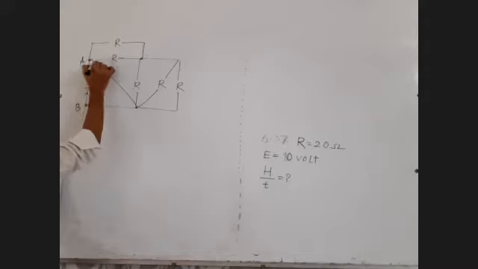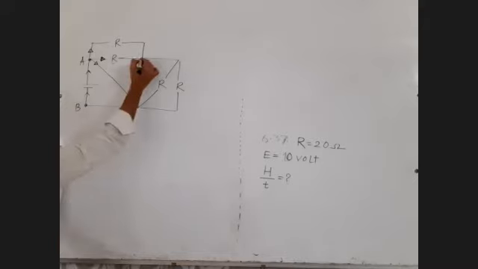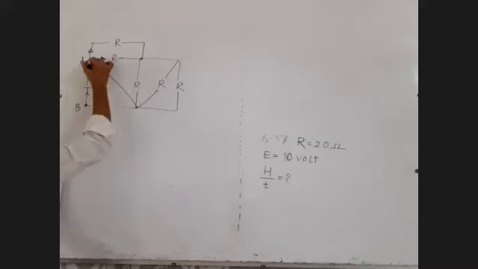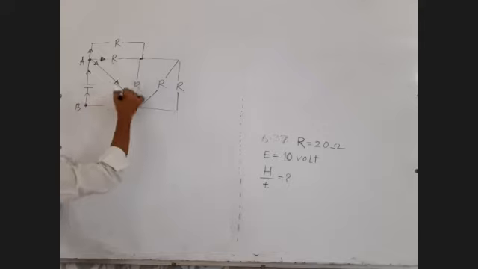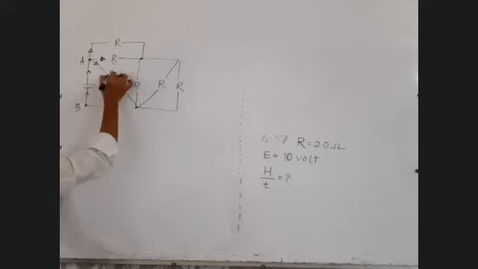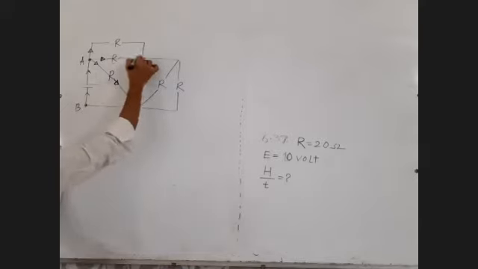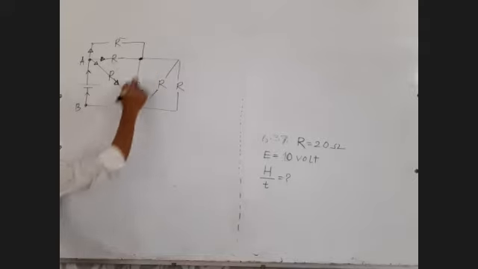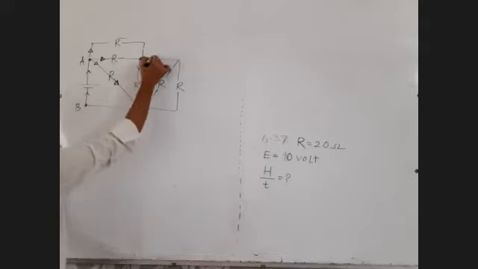Here the current will split 1, 2 and 3. Actually there is one resistance here. The same current will flow up to this point. At this point, again it has two ways. This is first, this is second.